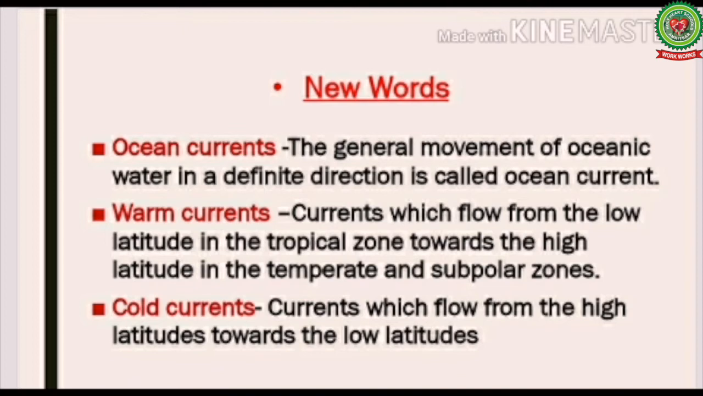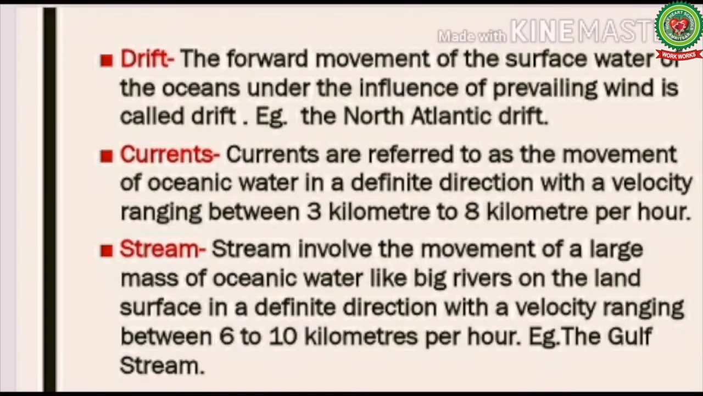Number 2, warm currents. Currents which flow from low latitude in the tropical zone towards a high latitude in the temperate and subpolar zones. Number 3, cold currents. Currents which flow from high latitude towards the low latitudes. Number 4, drift. The forward movement of the surface water of the ocean under the influence of prevailing winds is called drift. For example, the North Atlantic drift.